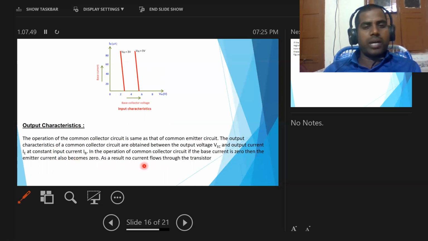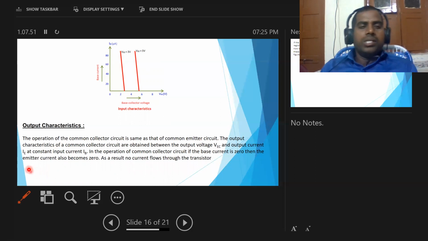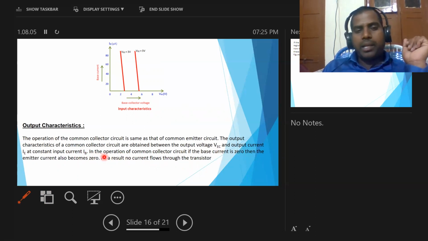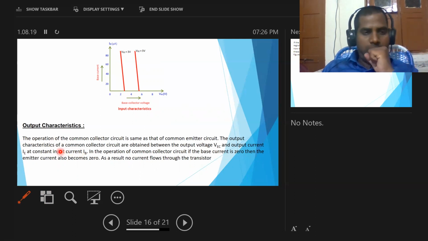As a result, no current flows through the transistor. So in the output characteristics, by keeping the input current constant, we change the output voltage and note the output current values. At different input current values, we take different output current values.